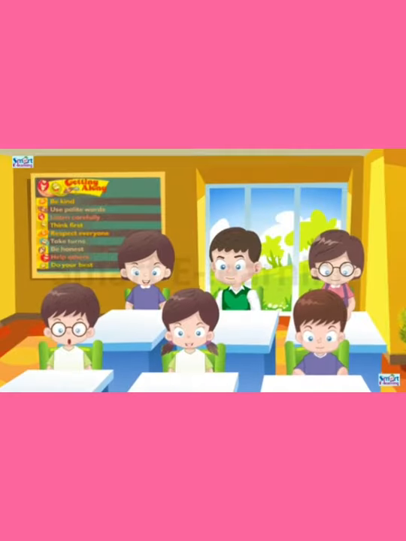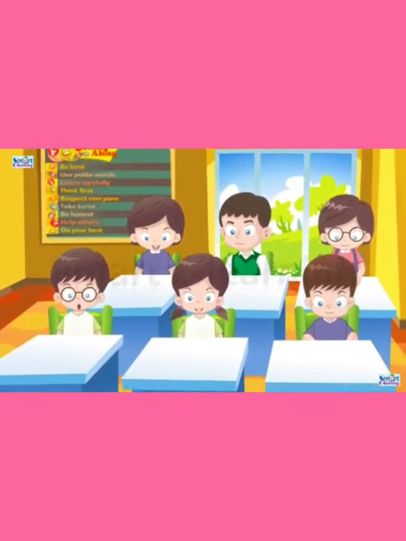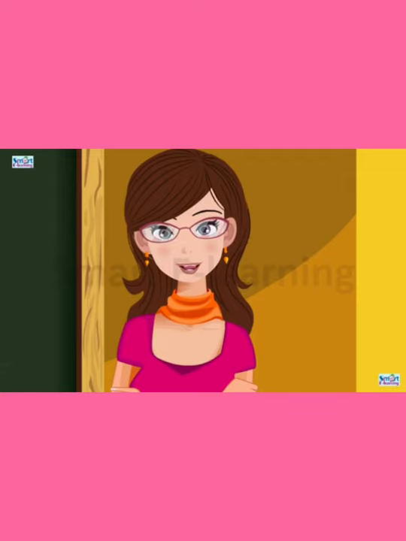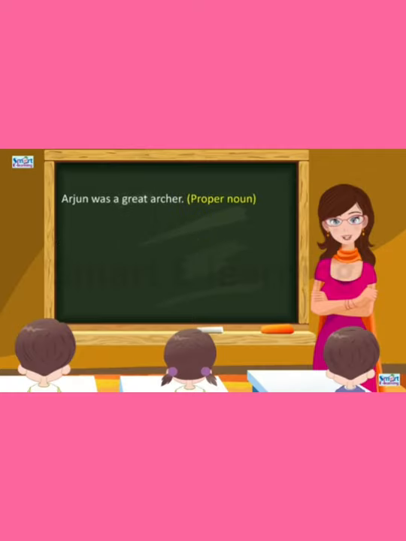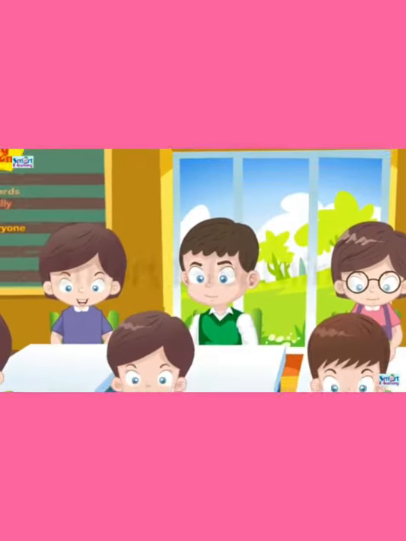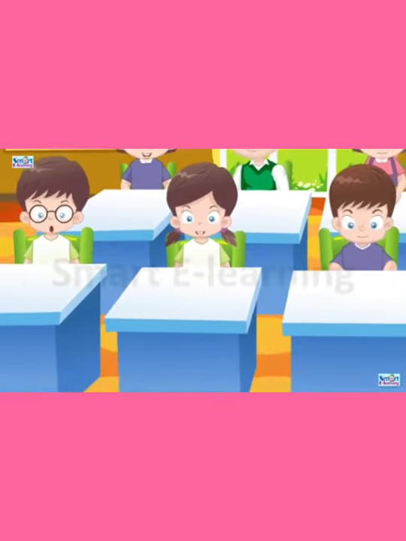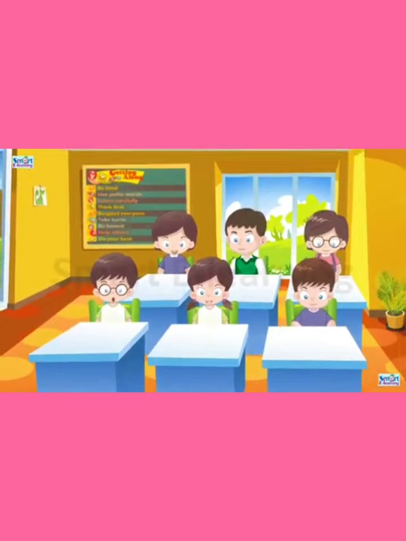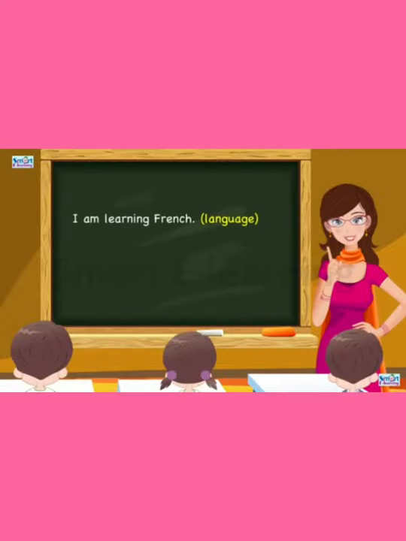Now let's see the omission of articles, where we shouldn't use articles. Articles should not be used before a proper noun, material noun, and abstract noun. Okay, children, keep this in your mind. And further, articles should not be used before languages, games, diseases, and meals at definite times. Look at the example. I'm learning French. She doesn't like physics.